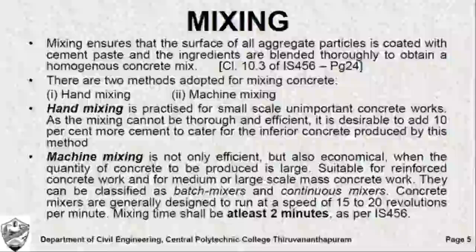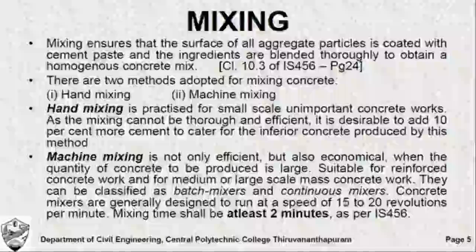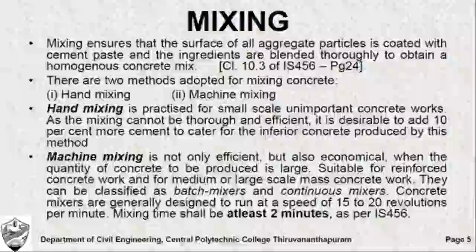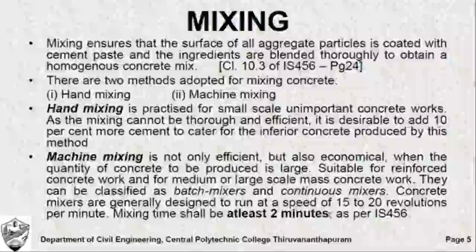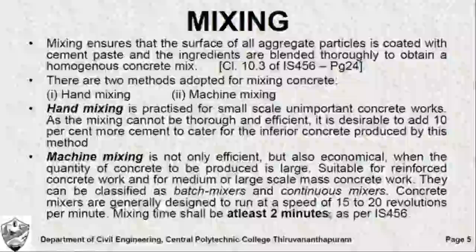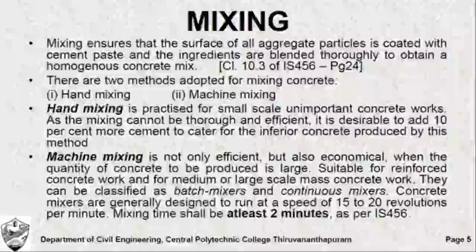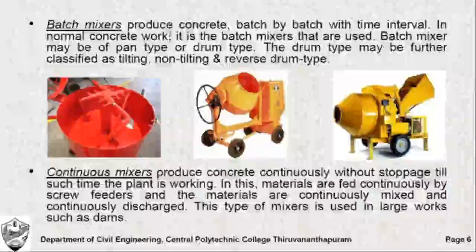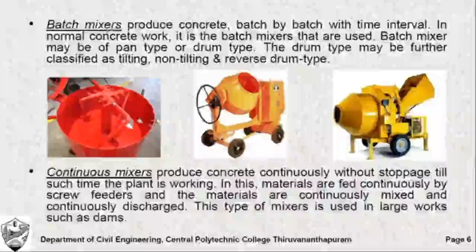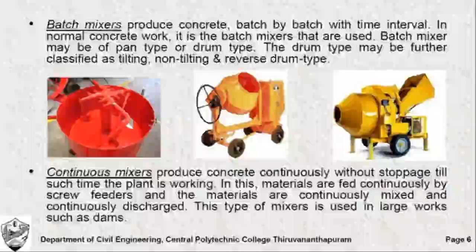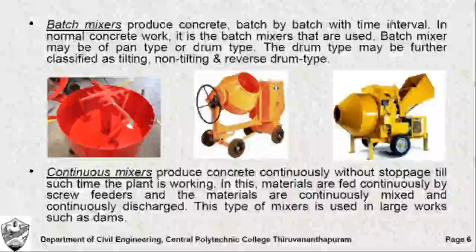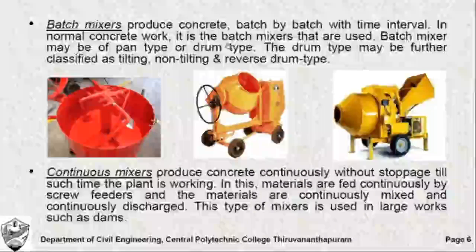Generally, mixers are designed to run at a speed of 15 to 20 rpm, revolutions per minute, and Indian Standard Code recommends a mixing time of at least 2 minutes. It is found that if you continue the process of mixing in these mixers for more than 2 minutes, the strength of concrete is not going to vary much. Here you have two types of mixers: batch mixers and continuous mixers. Batch mixers produce concrete batch by batch at definite time intervals. These are again of two types: pan type and drum type.